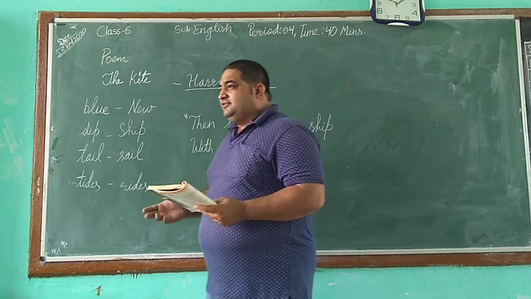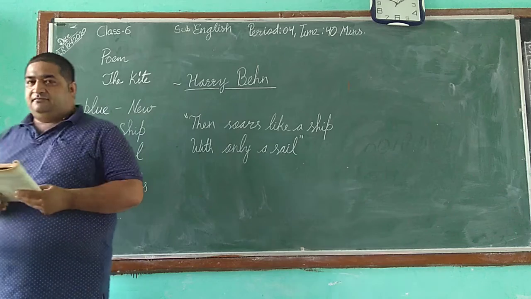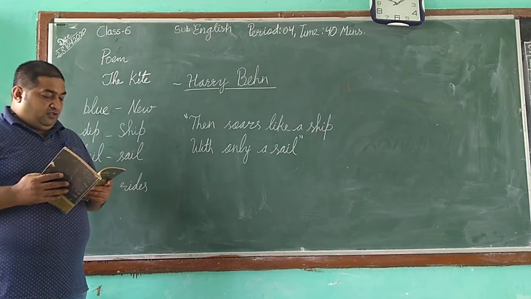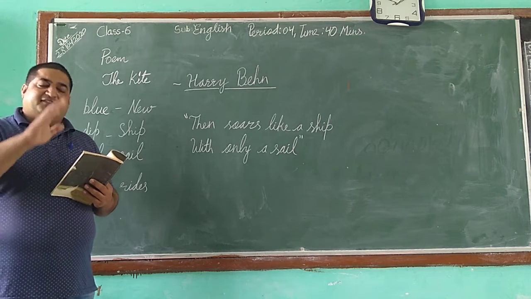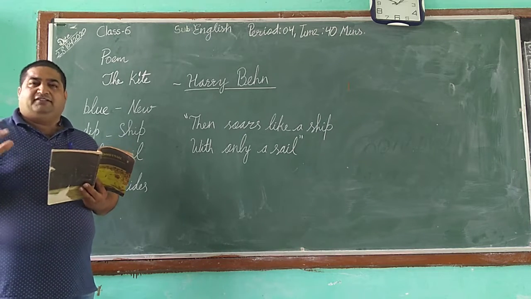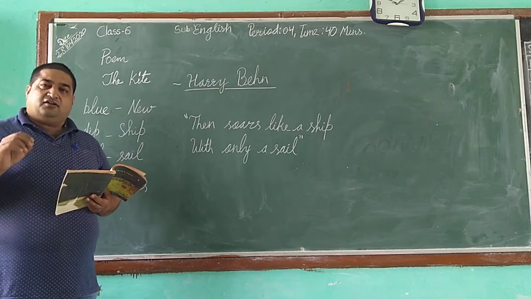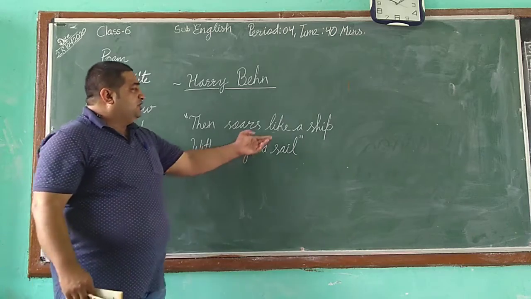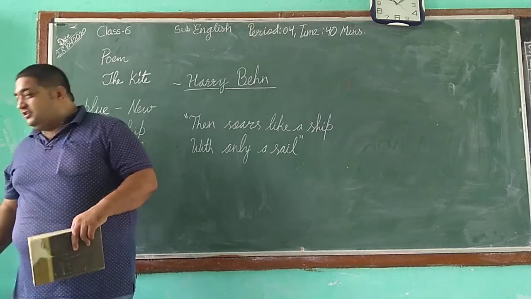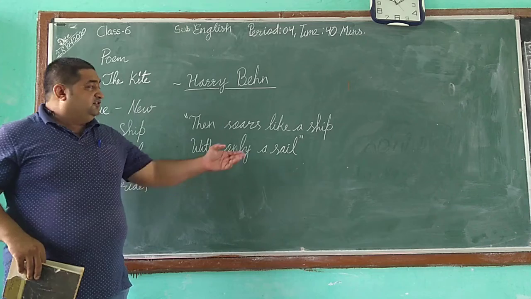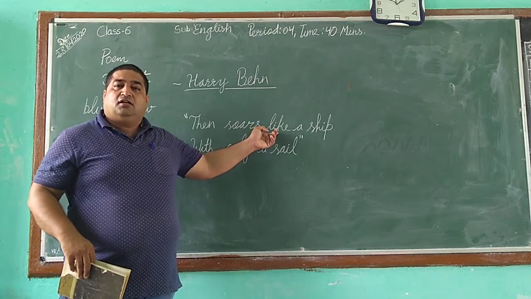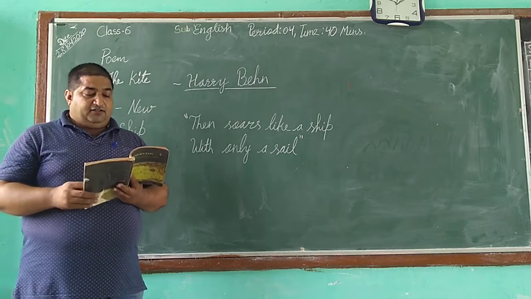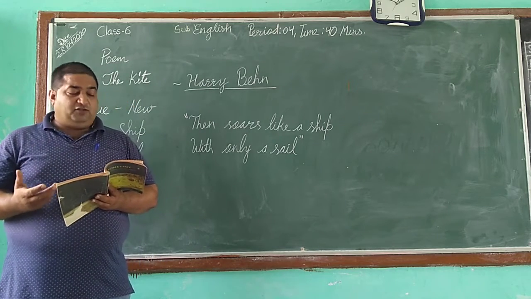In this poem, we see one more important thing, that is the use of simile. The movement of the tailless kite is compared with the ship having sails, and this is called simile. We can easily identify a simile with the use of the word like. We generally use the word like or as to compare things when we use simile.